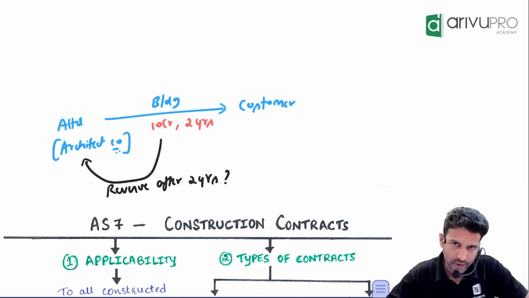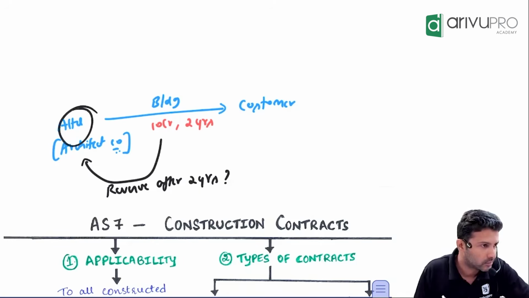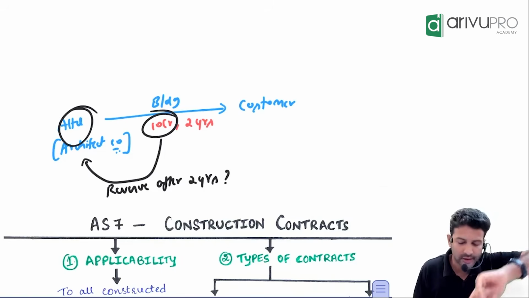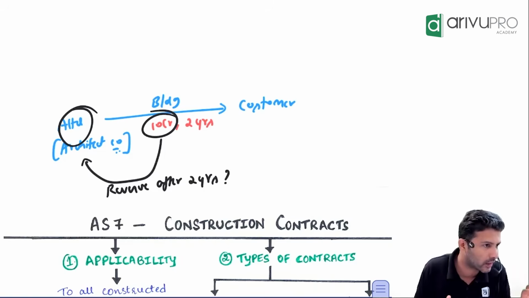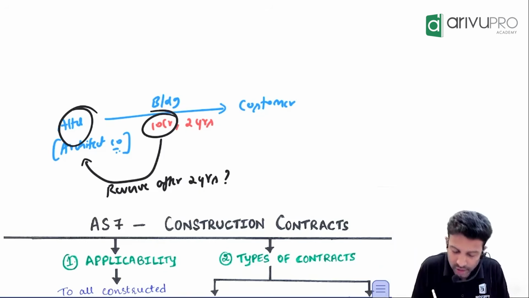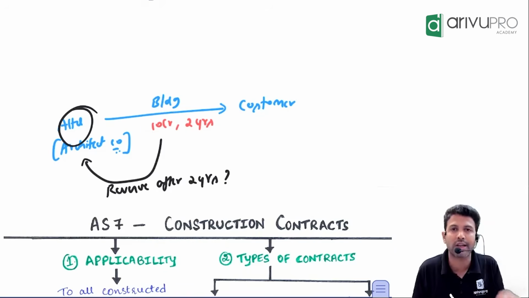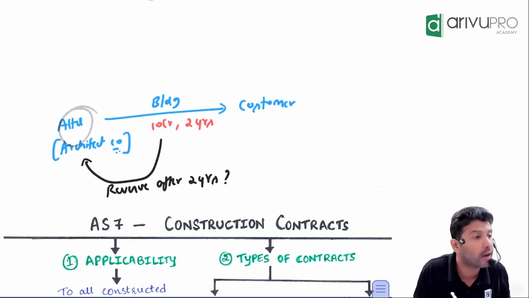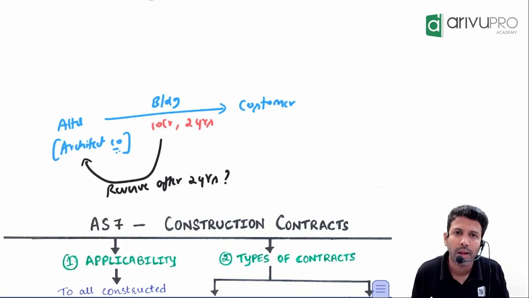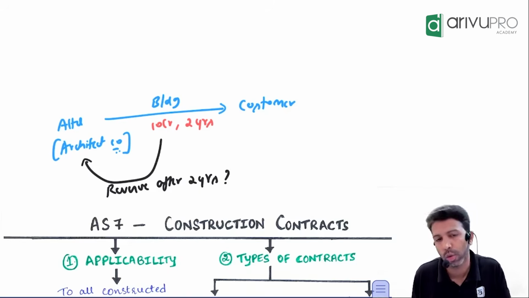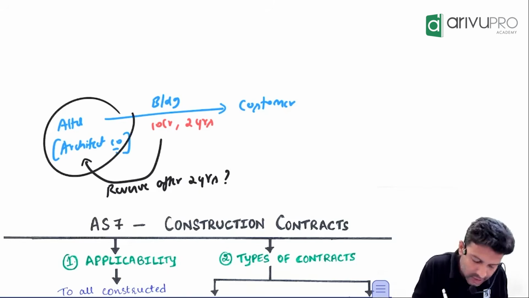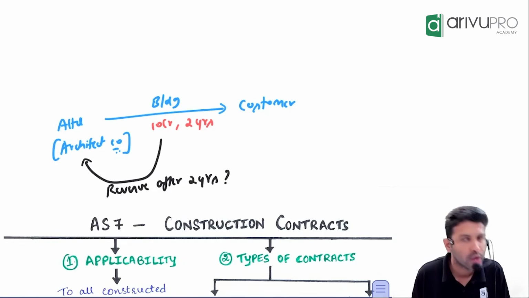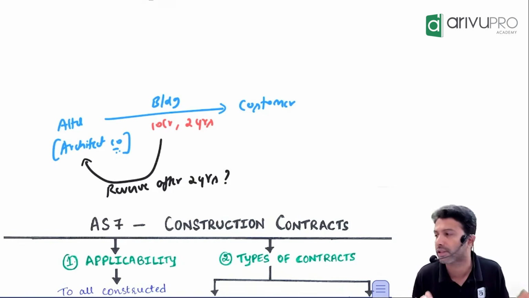Now the question is, for A Limited this 10 crore is a revenue. Do you agree with me? For A Limited this 10 crore is a revenue because they're getting this money. The question arises that should A Limited recognize, book this 10 crore today because contract is signed today, or should they book it after 2 years? Why after 2 years? Because the building will get completed after 2 years. So when should this company A Limited book the revenue? There was some confusion regarding that. To sort out those confusions, AS7 was introduced.